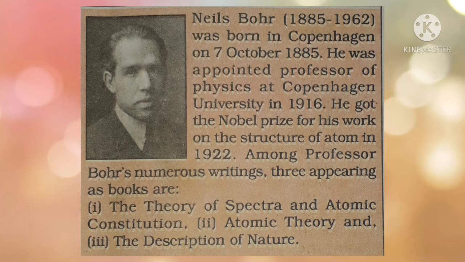He was appointed professor of physics at Copenhagen University in 1916. He got the Nobel Prize for his work on the structure of the atom in 1922. Among Professor Bohr's numerous writings, three appearing as books are: first, The Theory of Spectra and Atomic Constitution; second, Atomic Theory; and third, The Description of Nature.